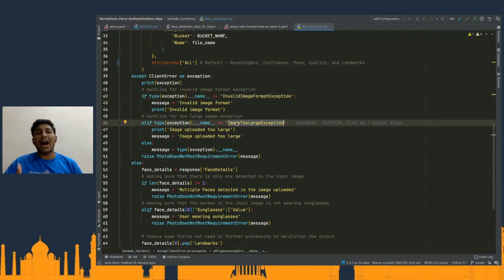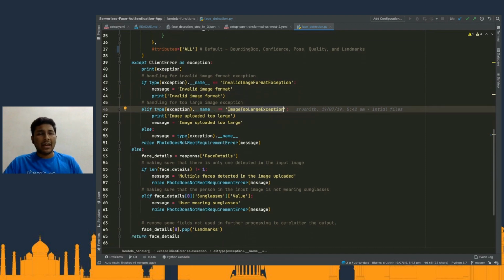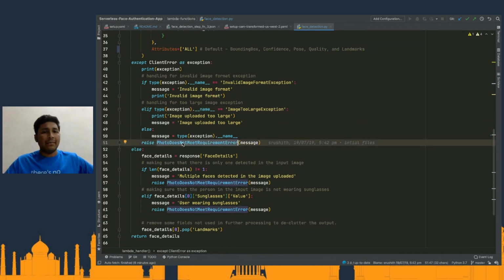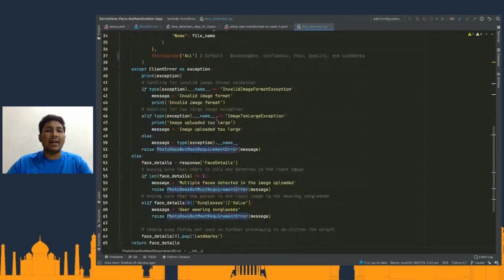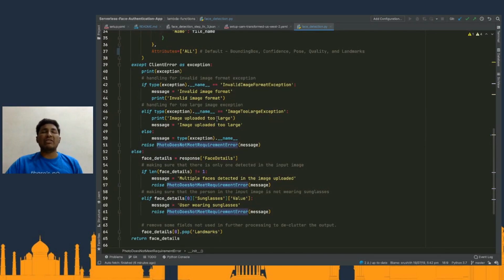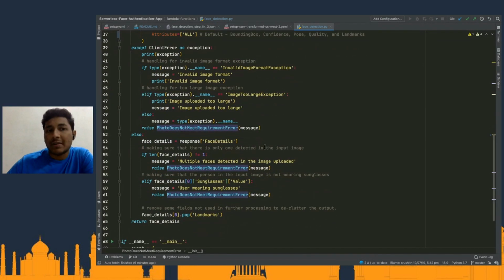If the image is too large, then I want to make sure that the user is not uploading an image that is too large. And if it's something else, then I'm logging the same. And then for all of them, I'm raising an error called photo does not meet the requirements, because either it is not of the image format that I want, or it's too large, or for something else.